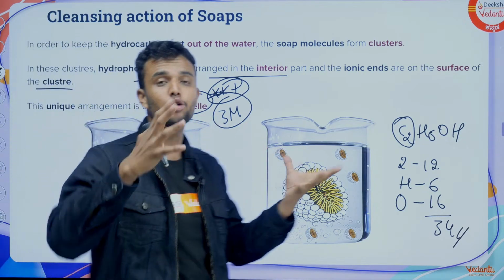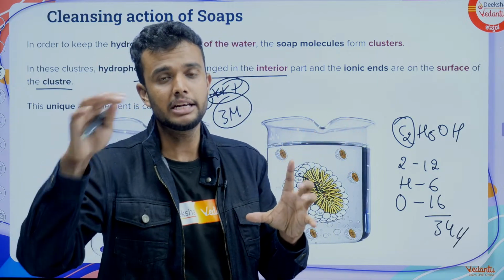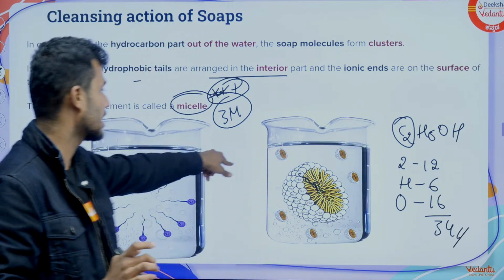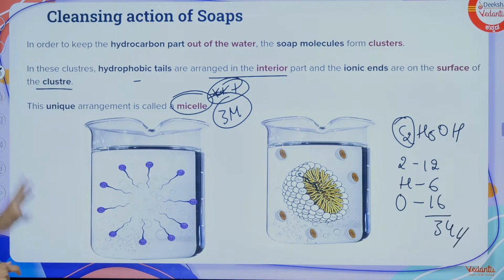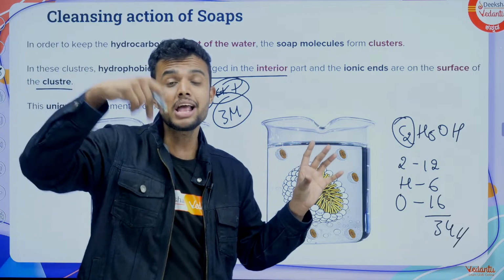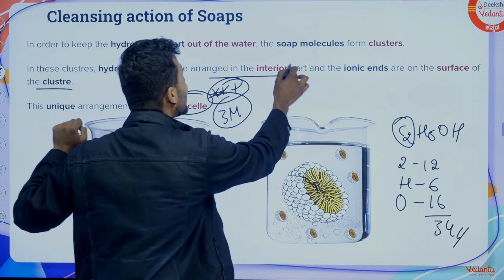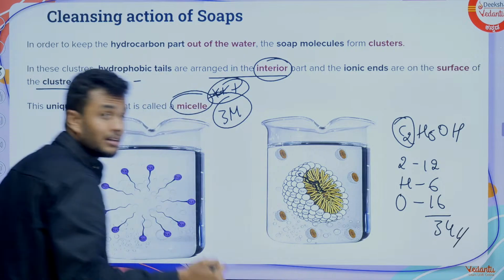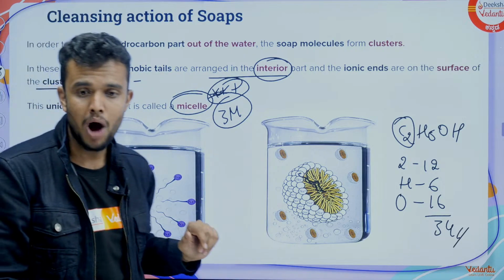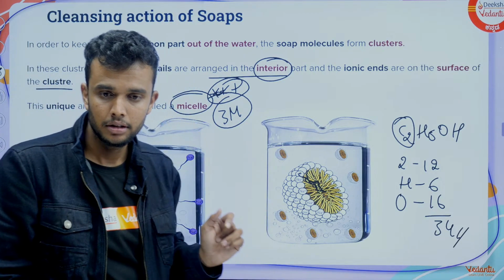What happened? When we dissolve these soap molecules, they form clusters. Look here, this forms as a cluster. In this cluster, what happened? The hydrophobic, the oil soluble component, the tails, are arranged in the interior, inside the water.